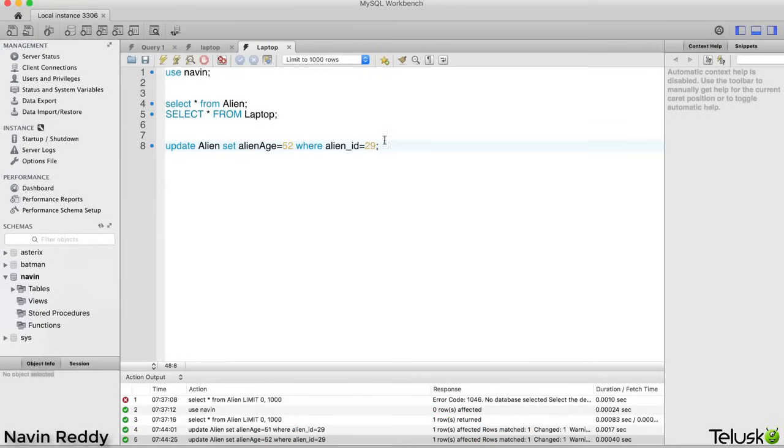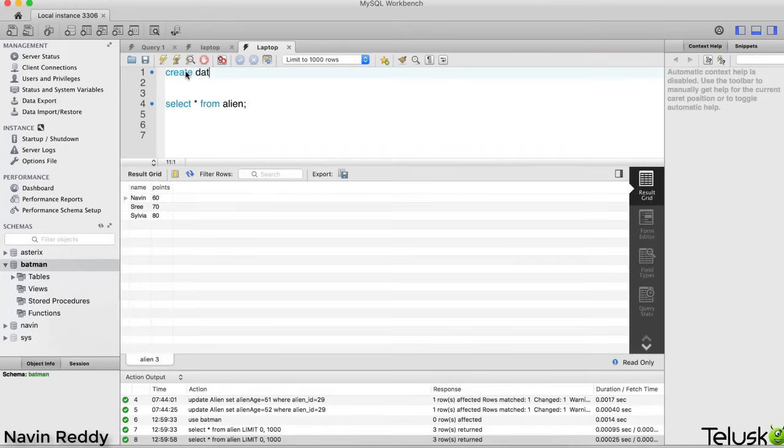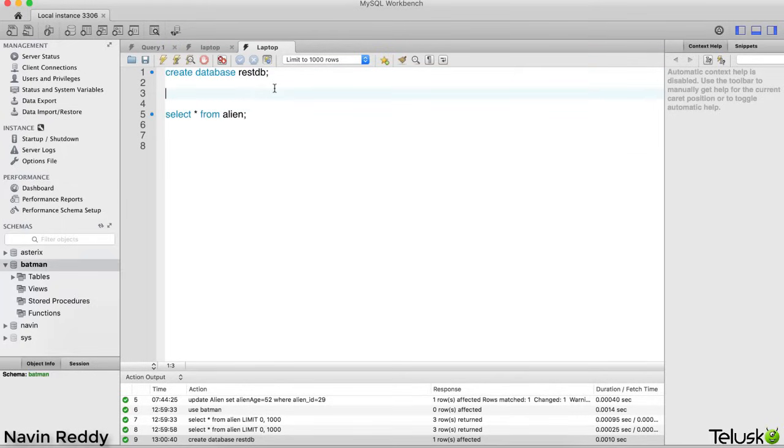I was already working on some database here. Let me remove all this. Say create database, and we'll say this is for REST data or REST DB. Again, you can name it anything you want. So let me just create a database here, and let me create a table for that.